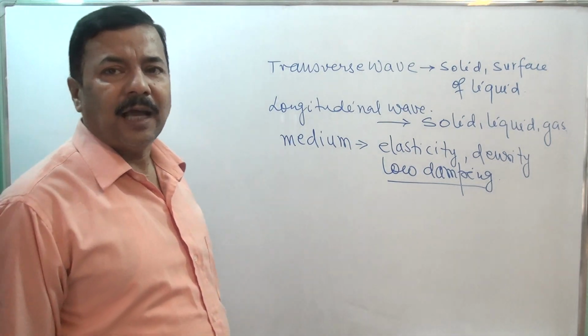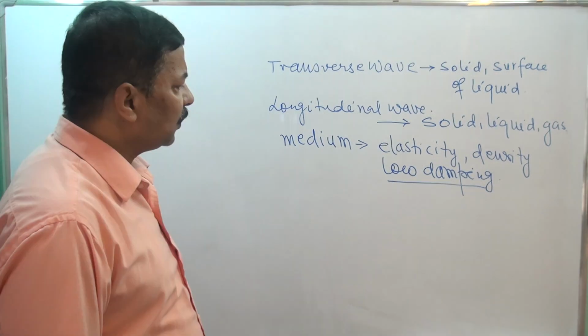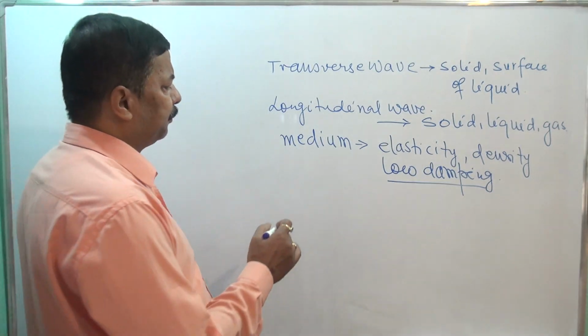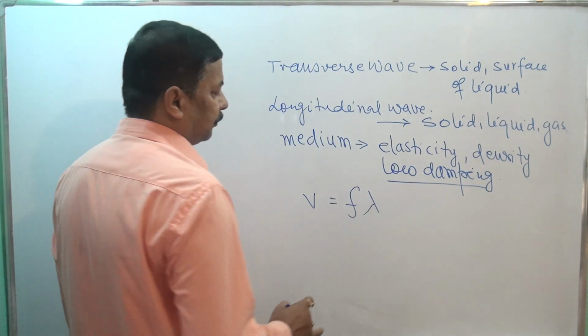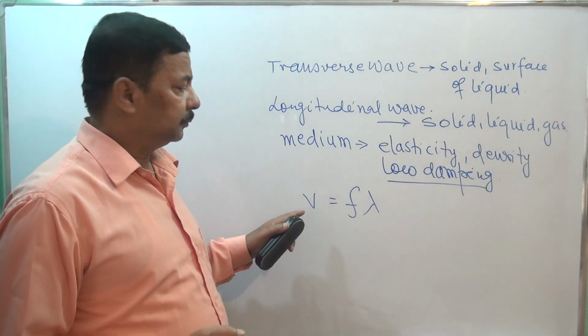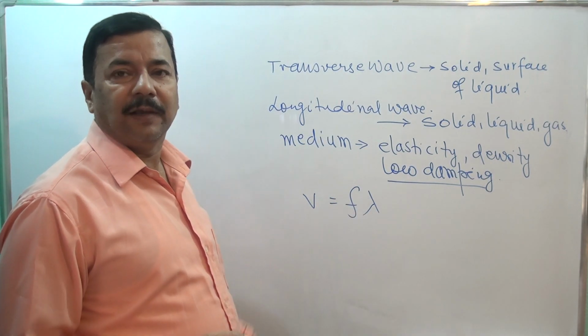Second thing that I would like to give you as a reminder is that we have derived the formula v equals f lambda. That means v is the wave velocity, which is the product of frequency and wavelength.